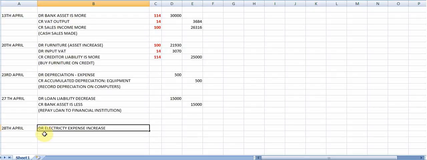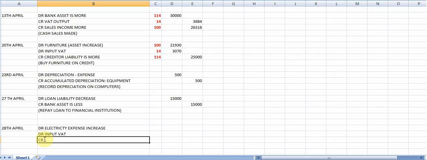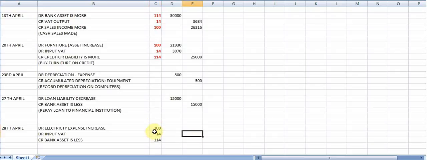I need to have a debit entry for input VAT because I am making a payment, and then I'm going to credit, of course, the bank account because the asset is now less. So the bank will be 114%. The input VAT is 14%. The electricity will be 100%. I just want to bold it there. So the bank payment, 300 rand.